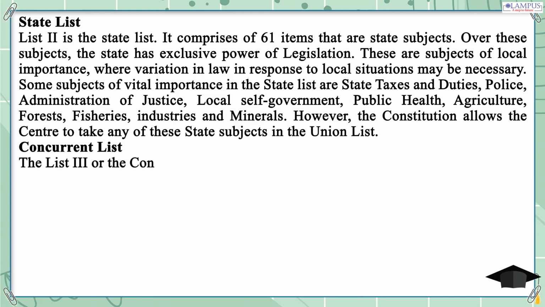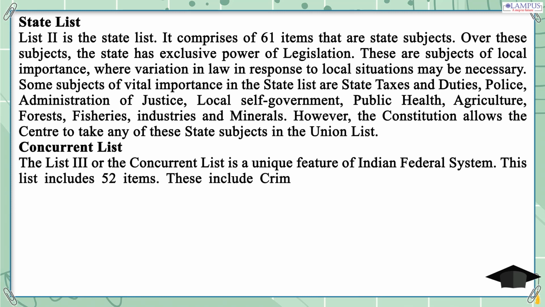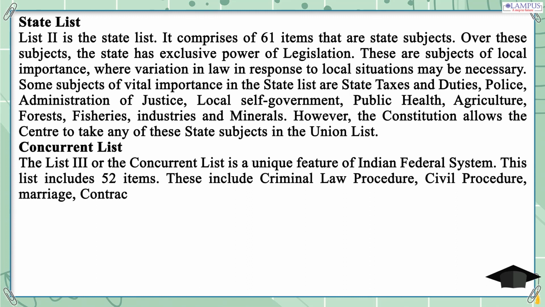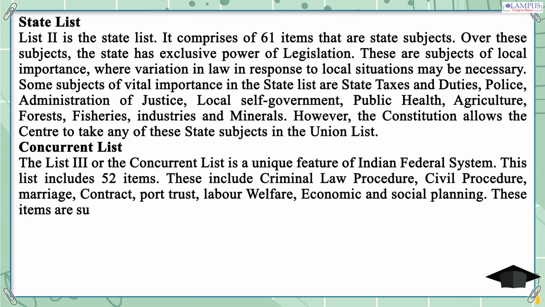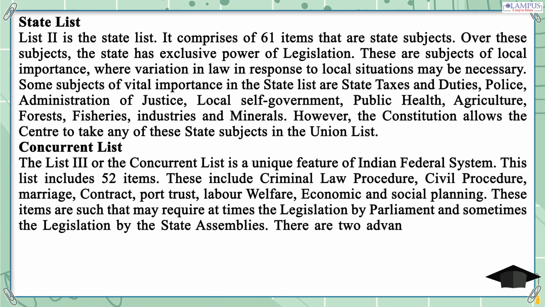Concurrent list. List 3, or the concurrent list, is a unique feature of the Indian federal system. This list includes 52 items. These include criminal law procedure, civil procedure, marriage, contract, port trust, labor welfare, economic and social planning. These items are such that they may require at times legislation by Parliament and sometimes legislation by the state assemblies.